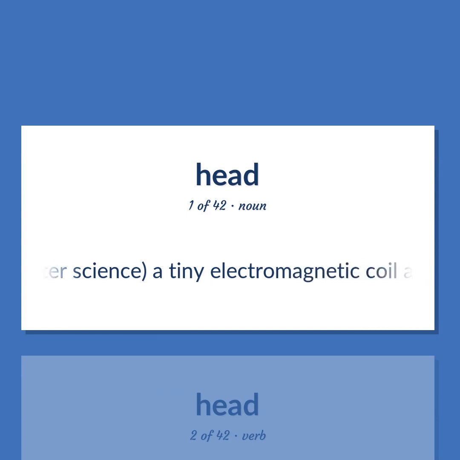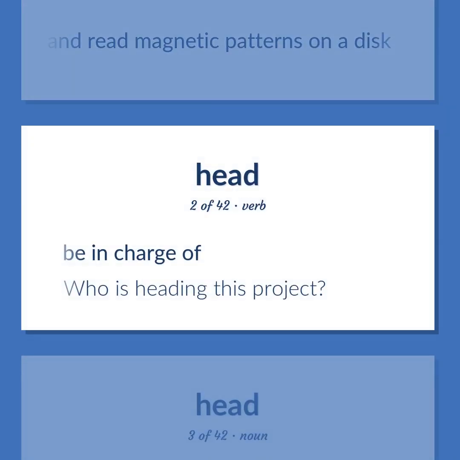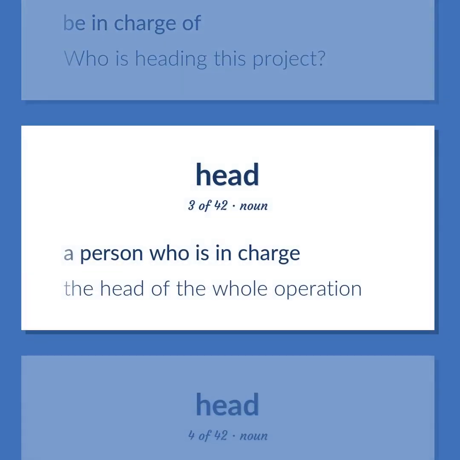Computer science. A tiny electromagnetic coil and metal pole used to write and read magnetic patterns on a disk. Be in charge of. Who is heading this project? A person who is in charge. The head of the whole operation.